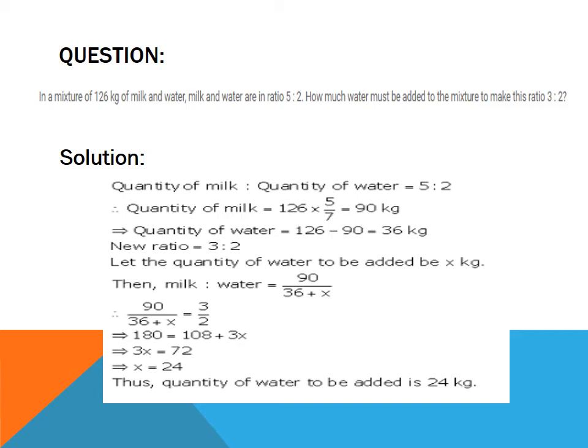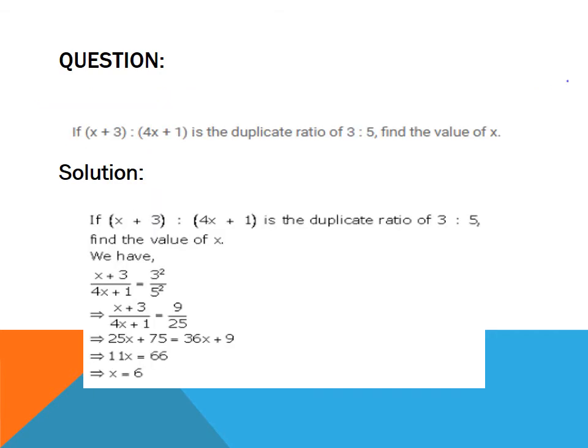Now on cross multiplying it, 2 will be multiplied with 90 and 3 will be multiplied with (36 plus x). On simplifying it, x will be equal to 24 kg. Hence, the required value is 24 kg.